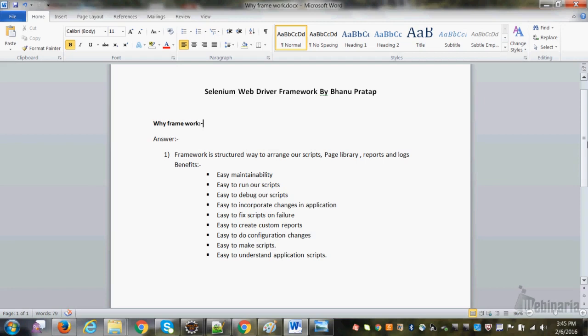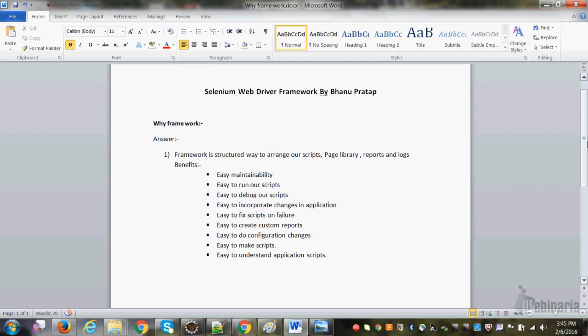So when we have designed a page library, when we have a method called select product and we are calling it in hundreds of scripts, if there are any changes in the future, we'll just go to the page library method and change it in one place, and it will work fine everywhere. Wherever we have called that method, it will work fine.